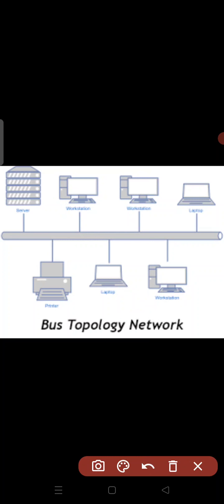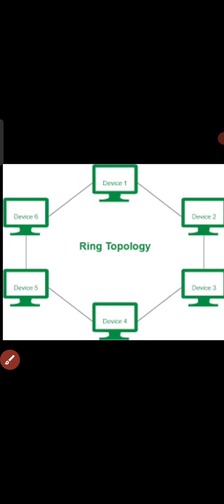So the next topology is the ring topology. You can observe in the figure, it looks like a ring. All the devices can be drawn in a circular or ring form. As we are observing here, all the nodes, computers, printers, scanners, are connected in the form of a ring.